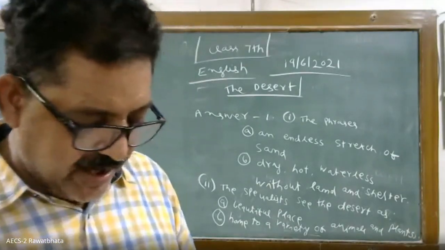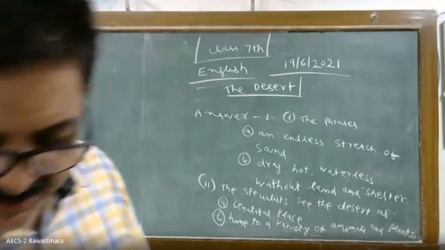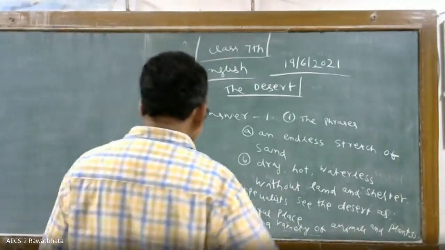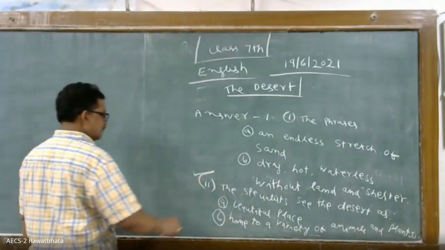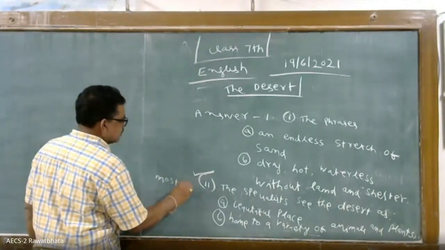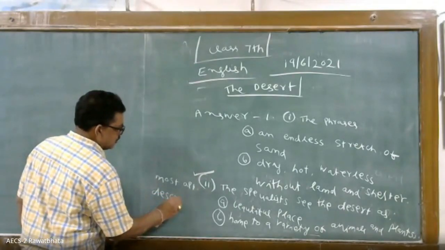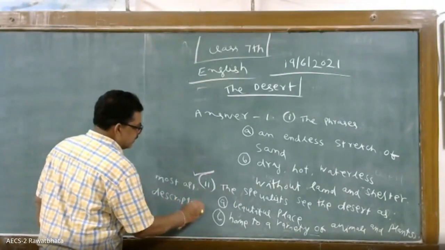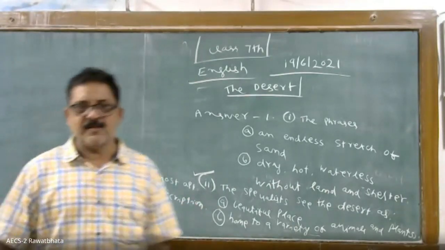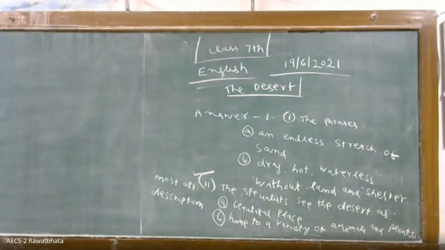Okay, let us go to the third one. What do you think is an apt description and why? We think the second one is the most apt description. So we have given two choices, and among the two choices, the second one is the most proper description of a desert.